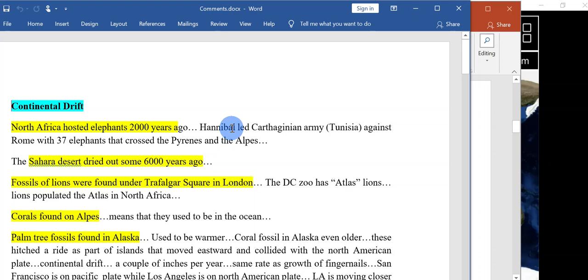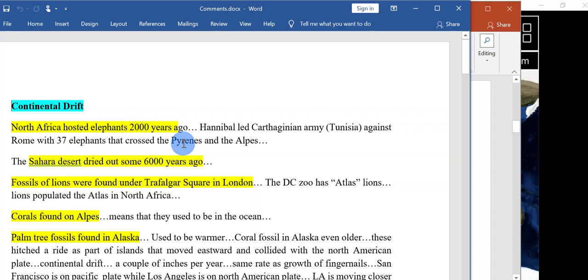Well, right now there are no elephants in Algeria, in North Africa, Tunisia, but 2,000 years ago there were elephants in Tunisia, and they were domesticated. All of the elephants of Africa now are not domesticated, they're wild. The only elephants that can be domesticated, used in circuses and zoos and so on, are from Asia.